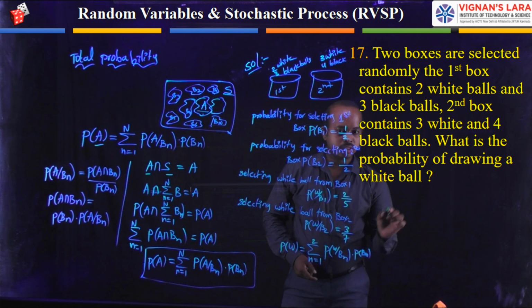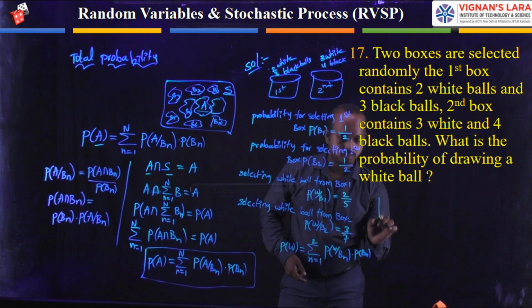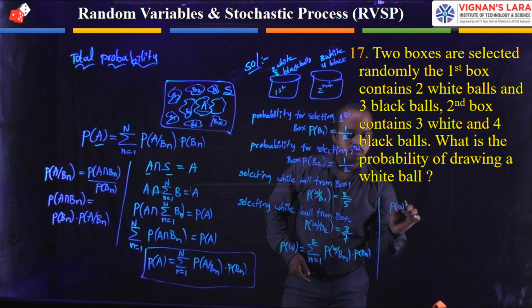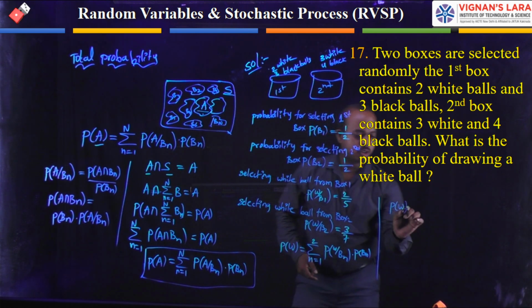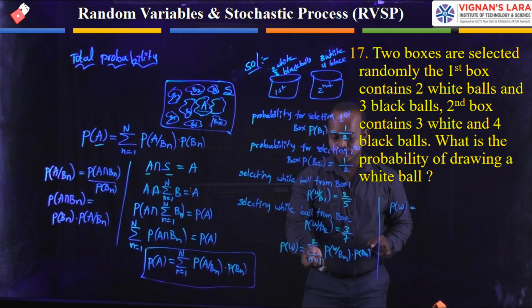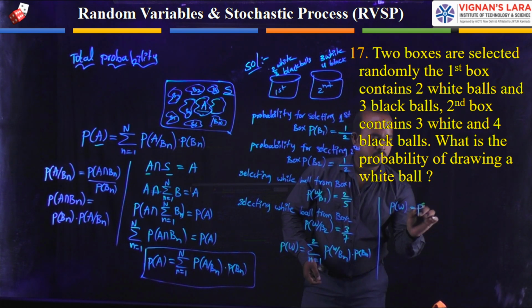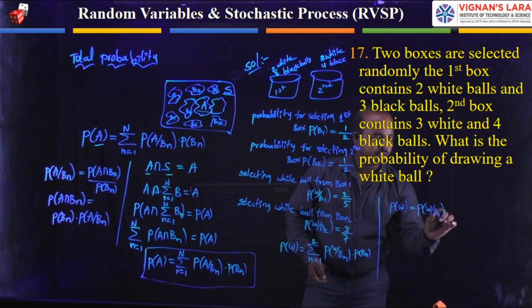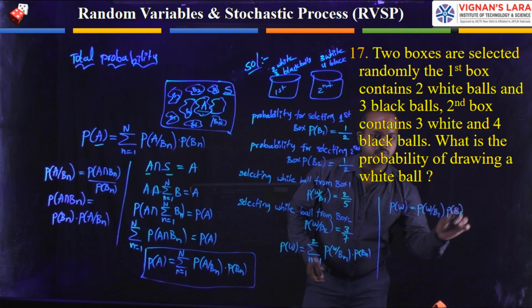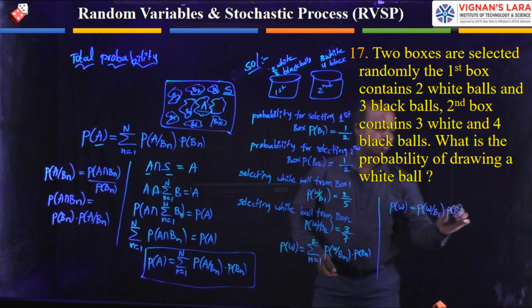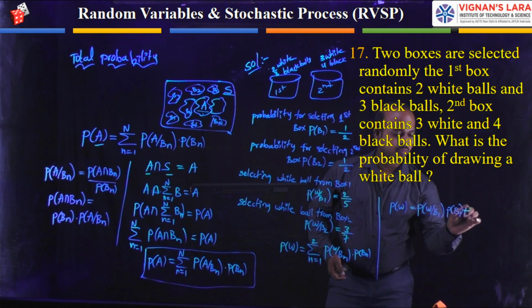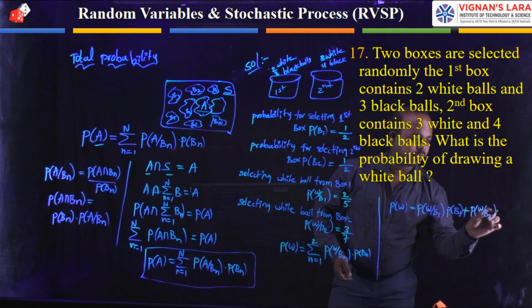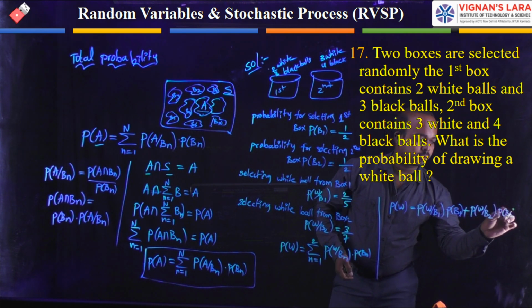Here you can expand the summation. So probability of W is equal to, taking the first value, probability of white given B1 into probability of B1, plus probability of white given B2 into probability of B2.